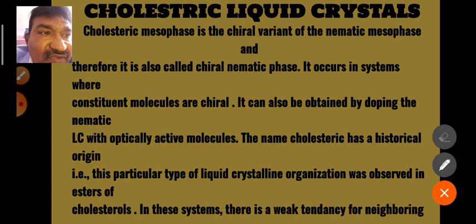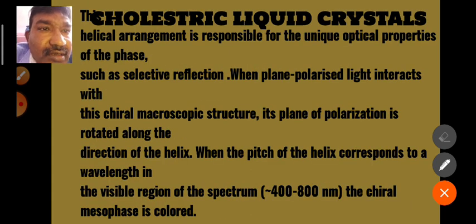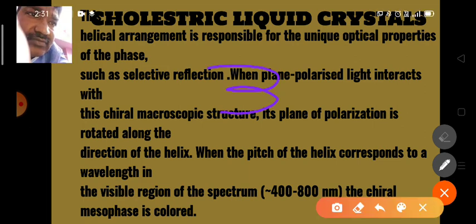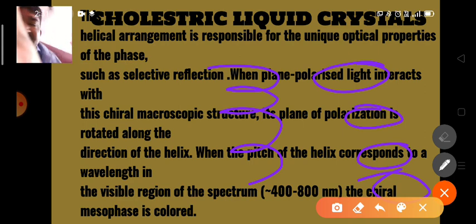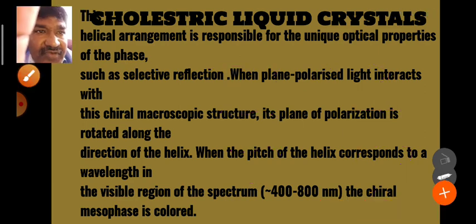Here these cholesteric liquids have helical arrangements. Helical structures like this. I have already shown, look here, this contains layers, and these layers form helical structures like this. Each helical structure is known as a helix. This helix may be a right-handed helix or a left-handed helix.